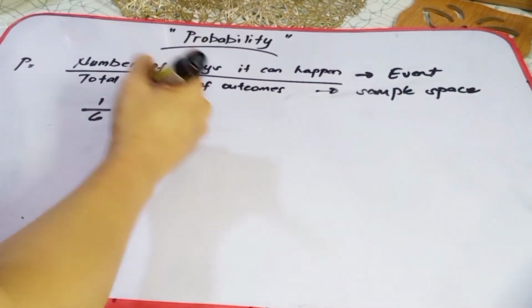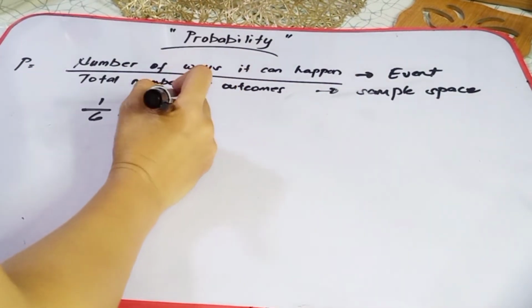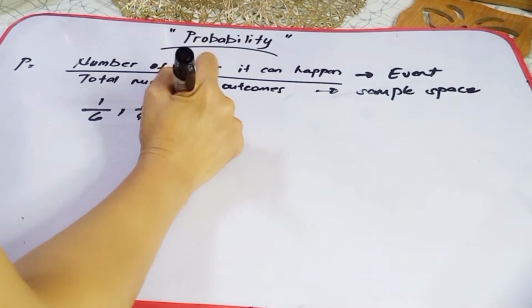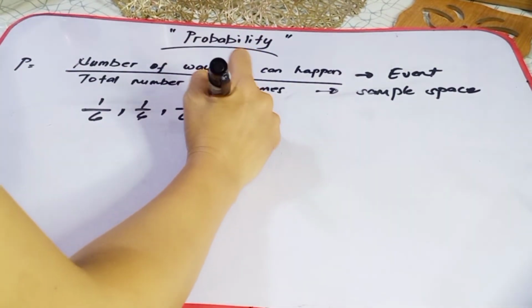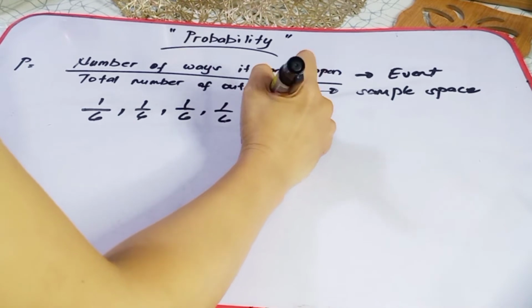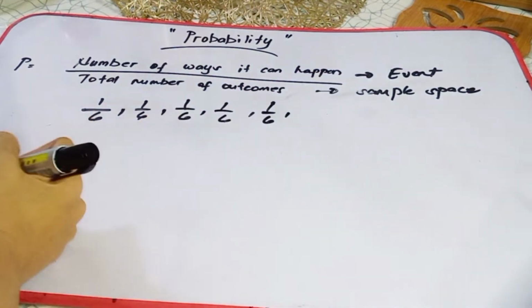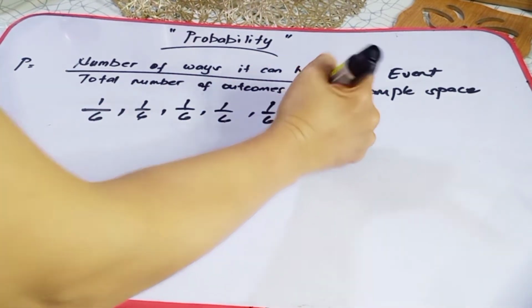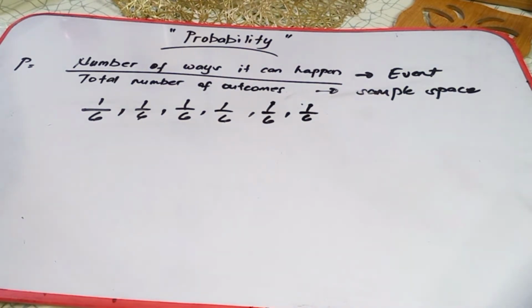Ganun din kapag what is the probability of getting 3? That is also 1 over 6. Getting 4, 1 over 6. Getting 5, 1 over 6. And getting 6 is also 1 over 6. Alright. So, let's have another example.